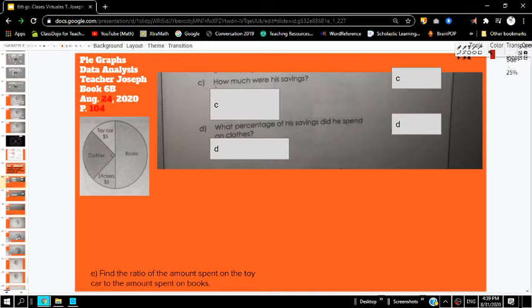This is $5 right here, and this is $5 right there, and I know that this is twice that amount, which is 10. And I know that 10 plus 5 plus 5 is 20, so his total savings must have been $40.